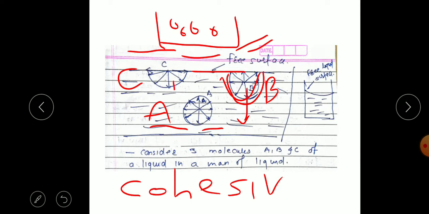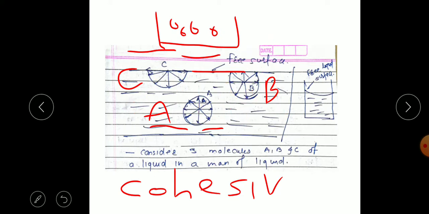For molecule C also, the attractive forces of the water molecules are higher. So the molecules nearer to the free surface of a liquid are pulled downward by the force of attraction. This force is the cohesive force.